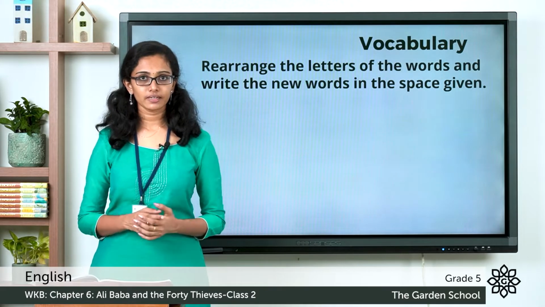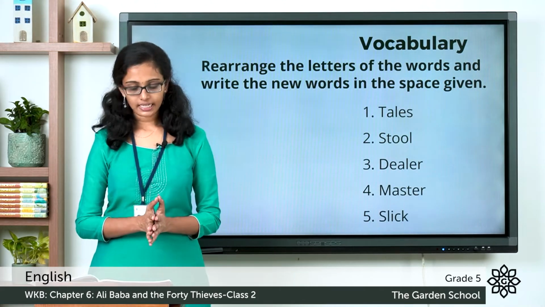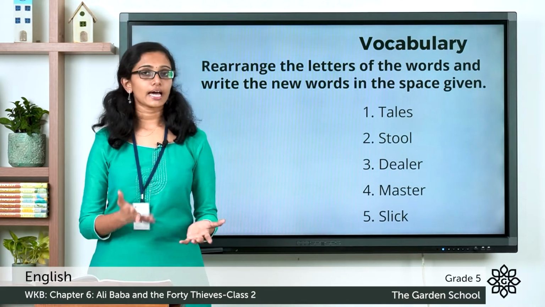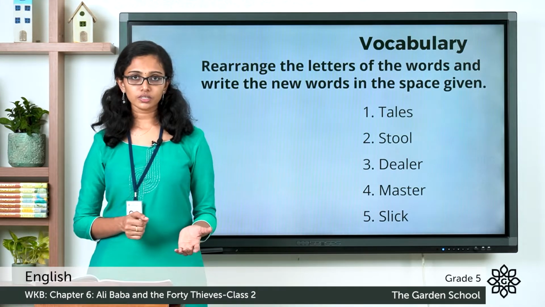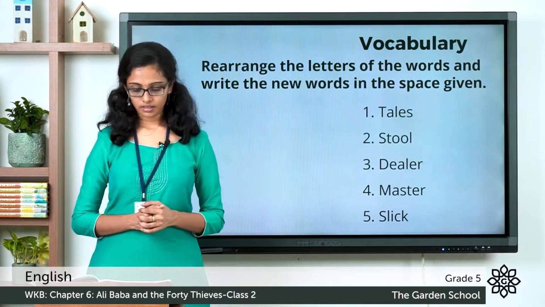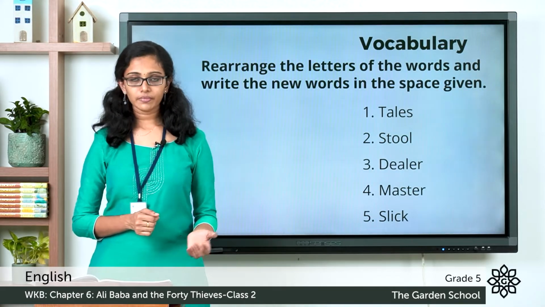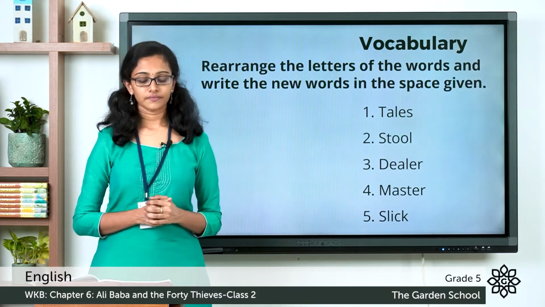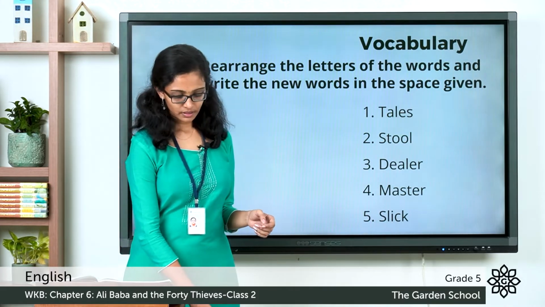So the first word given in the exercise is slate. The letters of the word slate can be rearranged to form an anagram called tails. Now the second one, tools, stool, leader, dealer, stream, master, licks, slick.